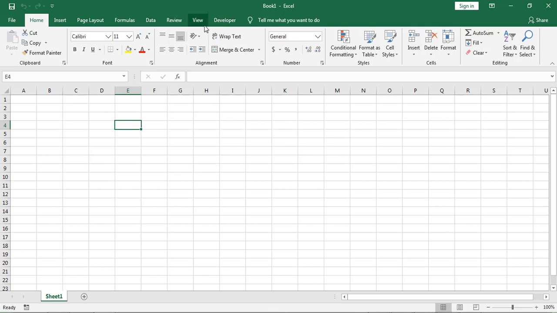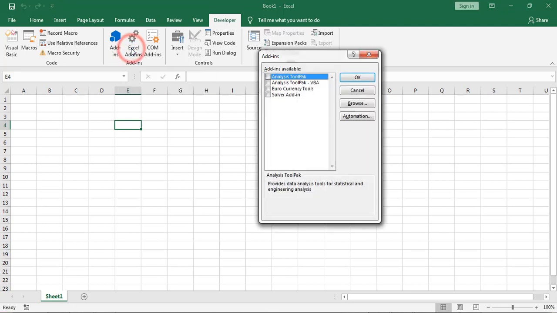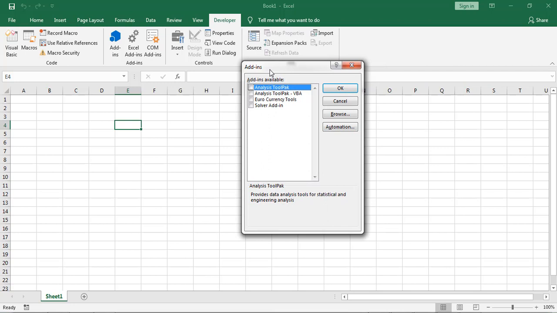First open a workbook. Next click on the developer tab. After that, under the add-in section, click on Excel add-ins. Now the add-ins dialog box appears on screen.